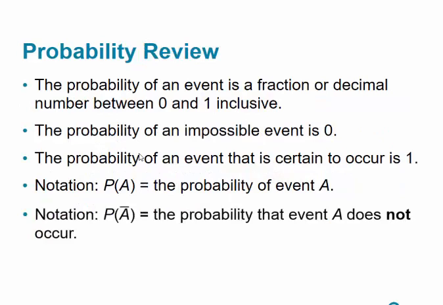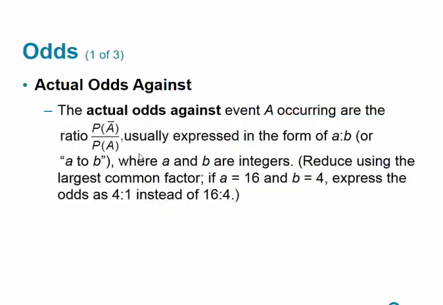So let's review real quick. Probability of an event is a fraction or decimal between 0 and 1 inclusive. The probability of an impossible event is 0. The probability of an event that is certain to occur is 1. P of A is the probability of event A. P of A hat is the probability that the event will not occur. That is the complement of the probability of A.